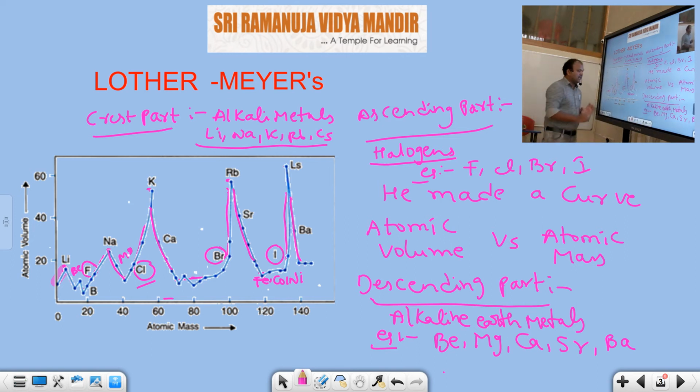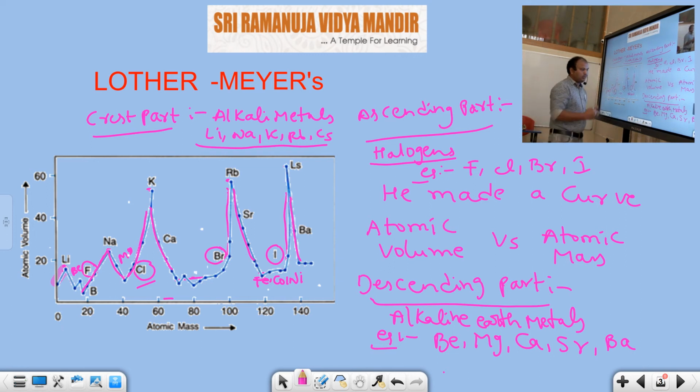After that you should observe very clearly the ascending part of the curve. This is the ascending part, upward displacement. This ascending part of the curve is occupied by halogens. Which are halogens? Fluorine, chlorine, bromine as well as iodine.